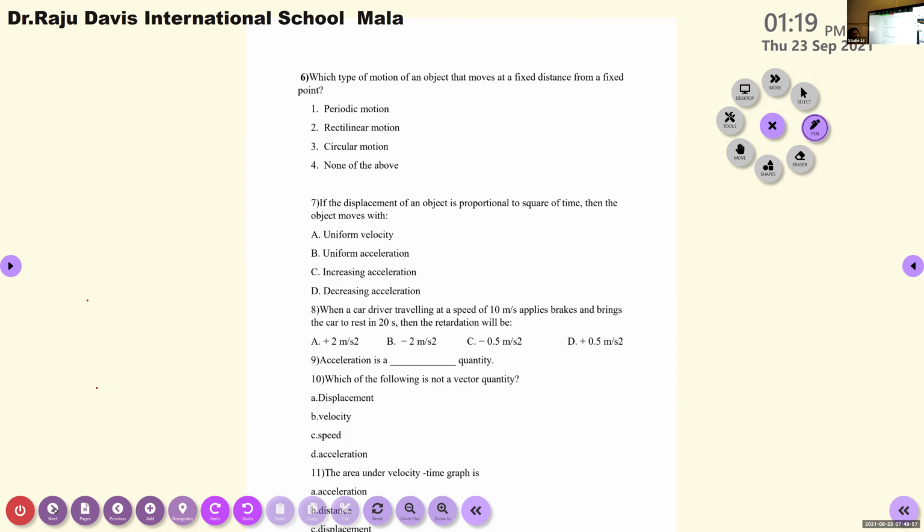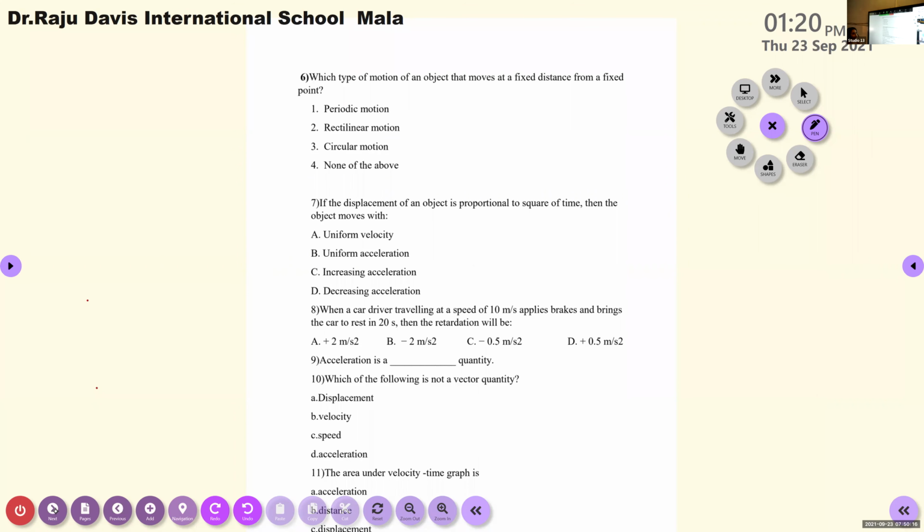Now the time is over. Is there any answer from girls? Uniform acceleration. Is it uniform acceleration? What about boys? What about your answer? Uniform acceleration. It's the uniform acceleration actually.